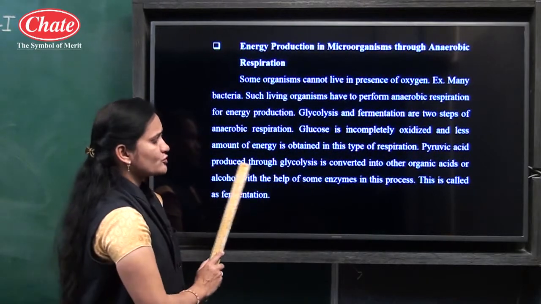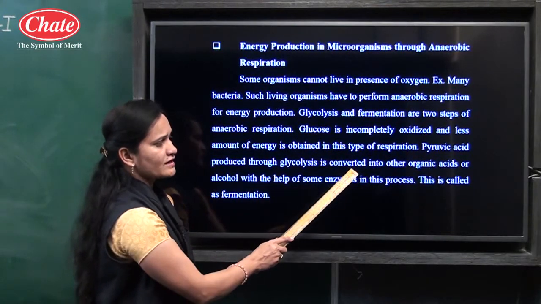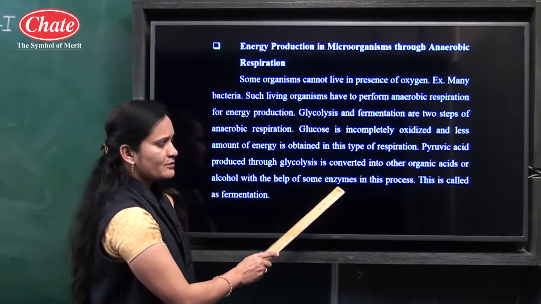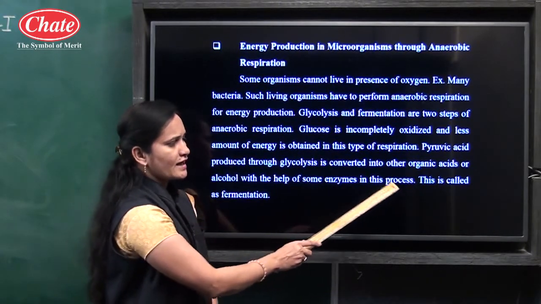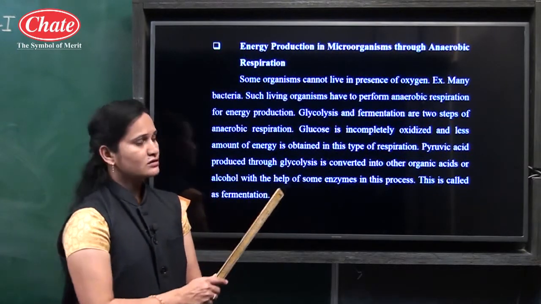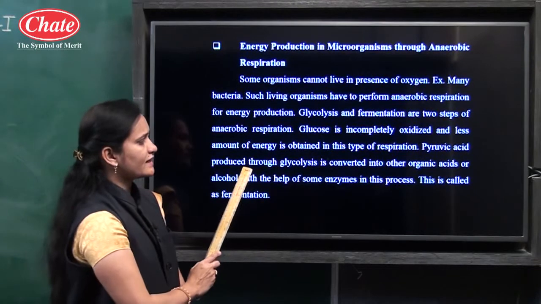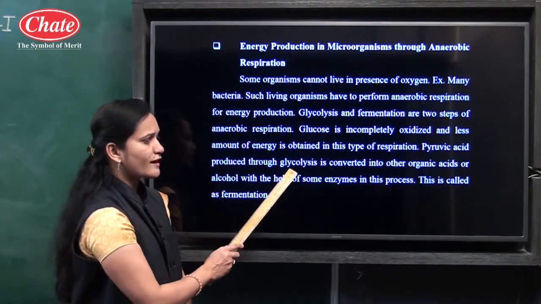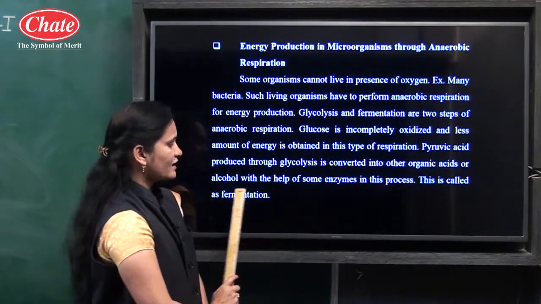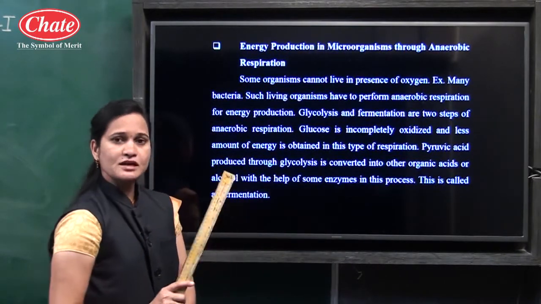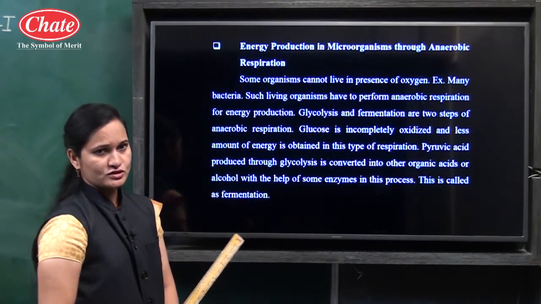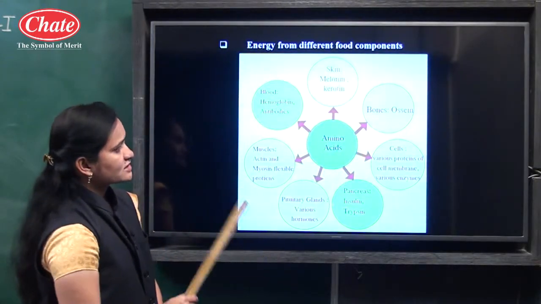Pyruvic acid produced through glycolysis is converted into another organic acid or alcohol with the help of some enzymes in this process, and this is called fermentation. In the chart you have seen that pyruvic acid is produced through glycolysis, and it gets converted into organic acid and alcohol with the help of some enzymes, and this process is known as the fermentation process. Now see the next chart.